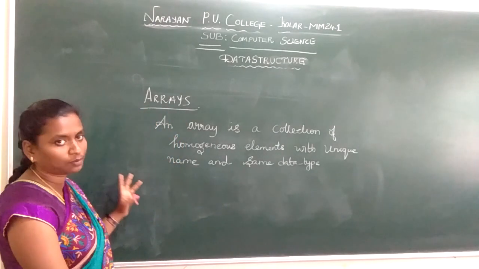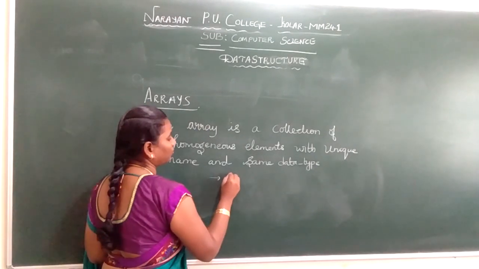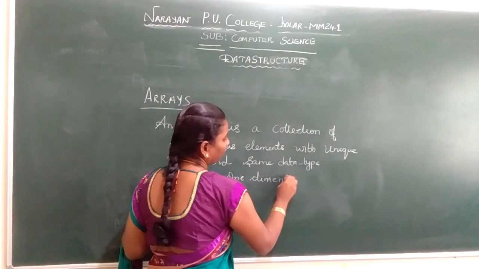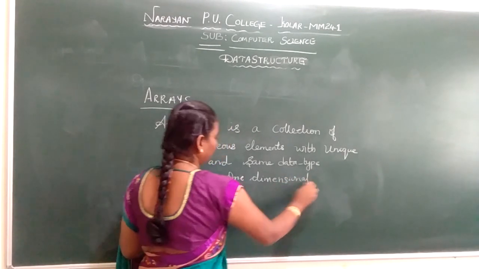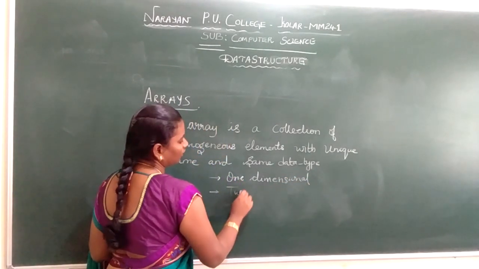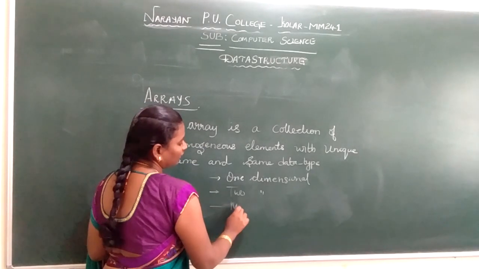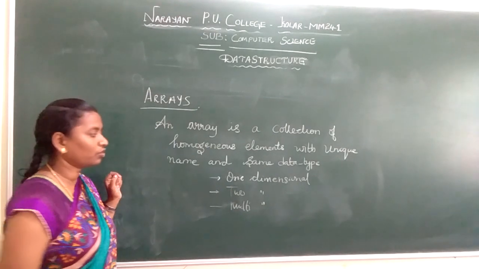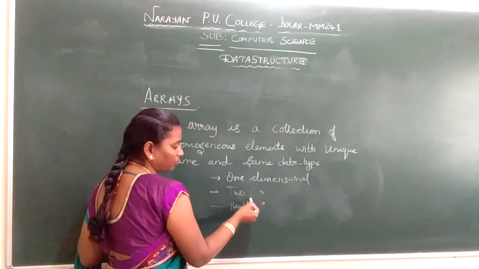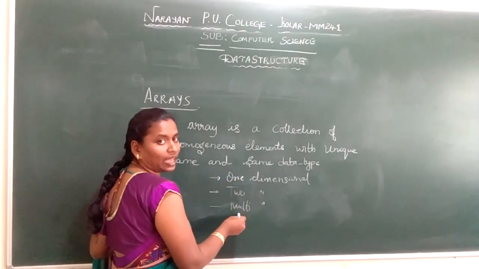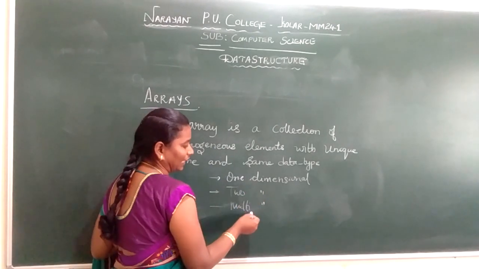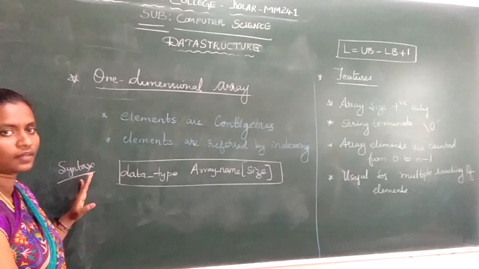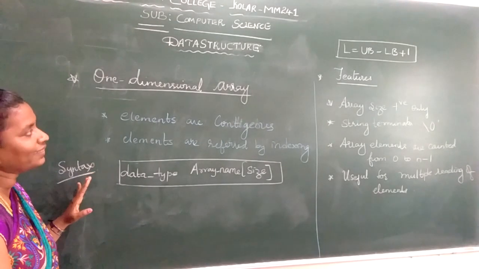So we have seen three types of arrays: one dimensional array, two dimensional array, and multi-dimensional array. I repeat, the types of arrays are one dimensional, two dimensional, and multi-dimensional. We'll see each in detail. Now we discuss one dimensional array.